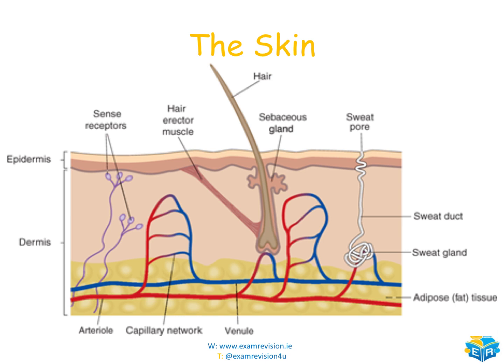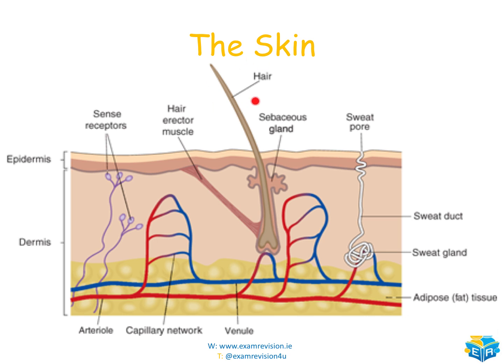So this is the structure of skin, and I'm just going to mention at this point as well that this is hugely important for your final Leaving Cert Biology exam. It is quite a common exam question to either draw the structure of the skin, or you'll be given the diagram and asked to label individual components of the skin. So if we have a look at a couple of the examples here, we can see that we've two layers along the left hand side. This upper layer here is the epidermis. This lower layer more towards the inside is known as the dermis.